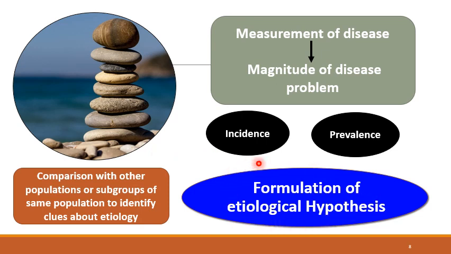Formulation of the etiological hypothesis is the first step, because only after that will we analyze it. First we have to identify the etiological factors. If we collect data broadly from a population, sort it out and make tables, then we come to know that certain characteristics are more prevalent in this population. For example, if we are looking at oral cancers, we might see that people who chew more tobacco have more cancers. So there is an etiological clue. So we come to know about the etiological clue of the disease.